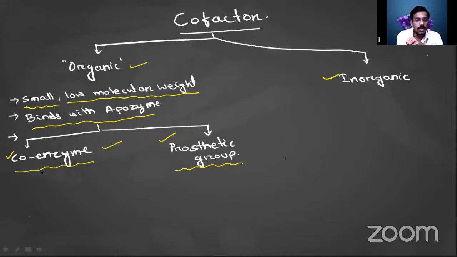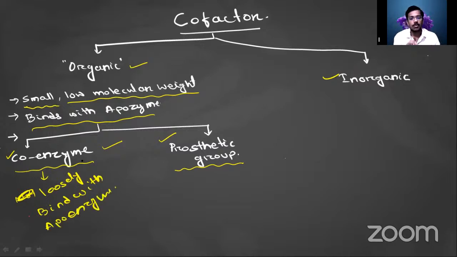If it is loosely bound with the apoenzyme, that is your coenzyme. It cooperates with the enzyme to make its function.